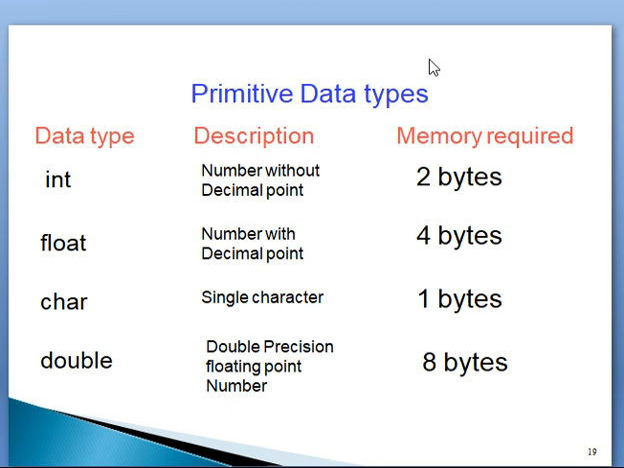In this way, whenever you declare a variable of data type integer, the compiler allocates 2 bytes of memory for that variable. For float, it allocates 4 bytes of memory. For a character, it allocates 1 byte of memory. For double, it allocates 8 bytes of memory.